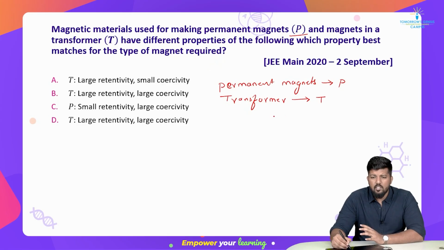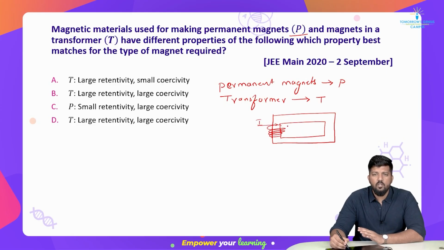So when we remember the transformer, I draw you a figure. Transformer has what? It does what? Step up and step down, right? Very good. And yes, you might have read that in a transformer, when I put a current I, what does it do? This coil is our primary coil NP, and there is one more coil, we call it the secondary coil NS, right? Now when I give a current, magnetism is created and that magnetic property is sent to the other one. And what is happening in the transformer?